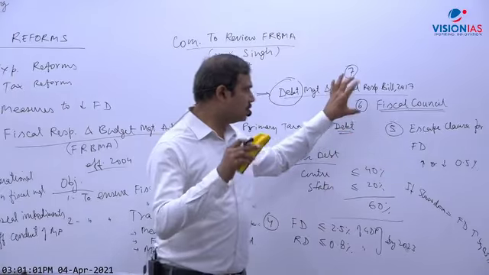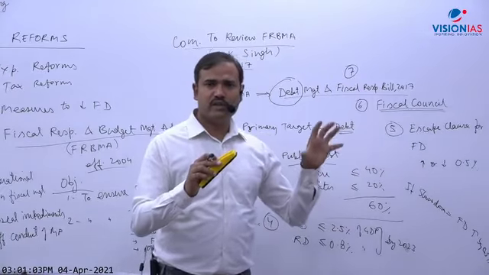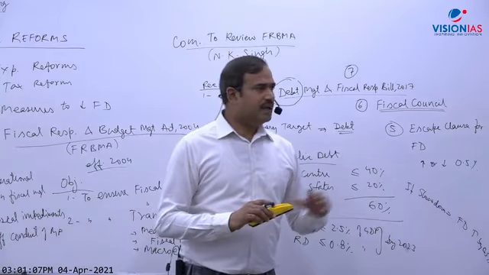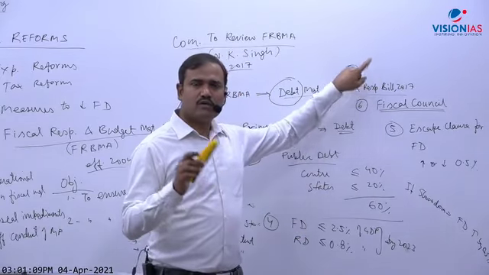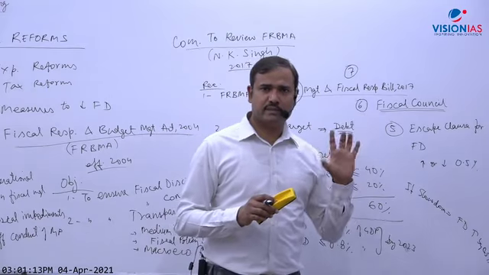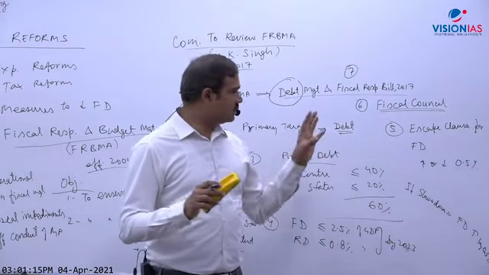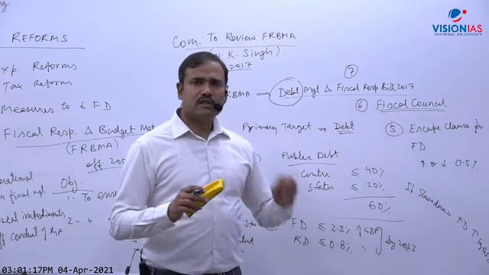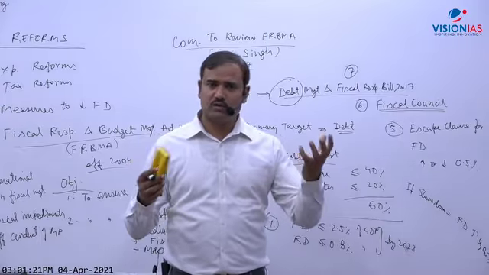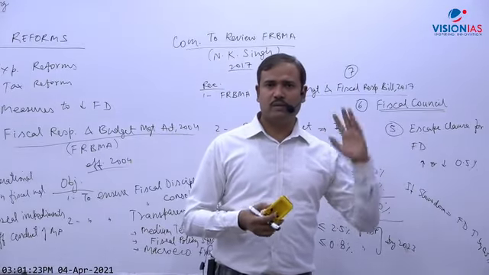So if a fiscal council will be there, a separate body, then it will restrain government from deviating. And for violating a target, the recommendation of the fiscal council should also be sought. This is also mentioned in the recommendation. So I have discussed this in detail, although it is slightly old, because if there is a question on fiscal consolidation or suggestions, you can say these suggestions should be implemented.